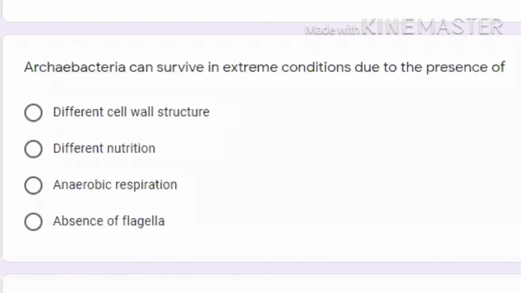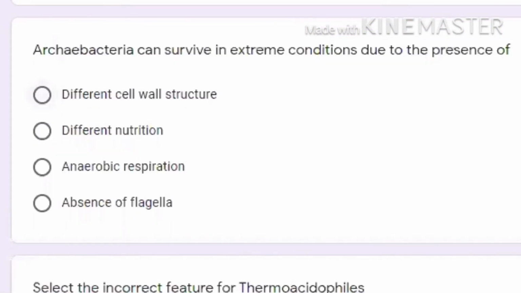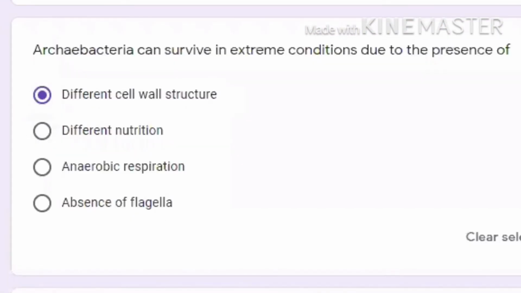Now next question is that archaebacteria can survive in extreme conditions. In the previous question only I gave you the hint that archaebacteria are able to survive in extreme conditions because of the difference in the cell wall composition. So the difference in the cell wall is helping them to survive in extreme conditions.